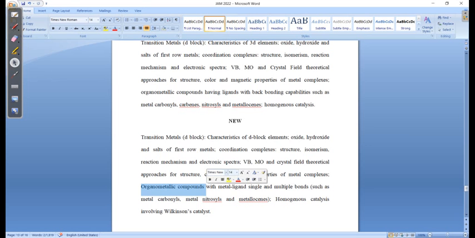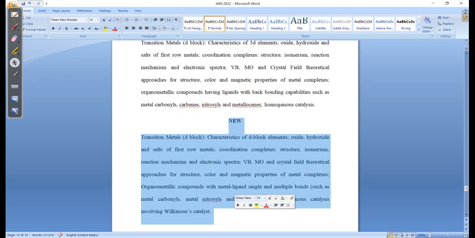So basically this part. See guys, I am telling you, if you learn coordination chemistry and transition metal organic chemistry from the Tetrahedron Chemistry classes, I believe that you would be able to attempt all the questions of any examination like GATE, NET or IIT JAM. So it's my suggestion to you, please learn coordination chemistry as well as transition metal organic chemistry from the Tetrahedron Chemistry classes to understand the topics completely.